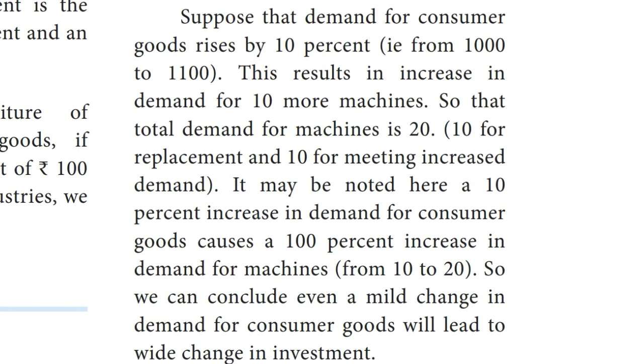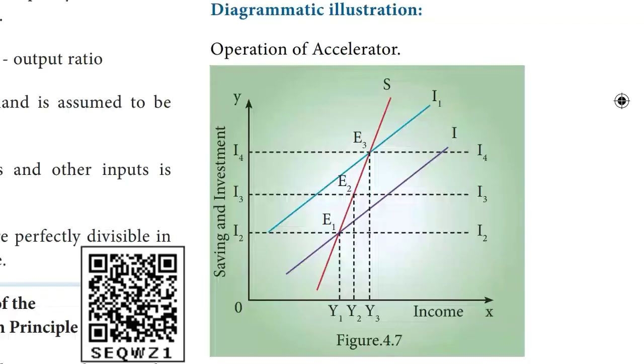Suppose that the demand for consumer goods rises by 10%, that is from 1000 to 1100. This results in an increase in demand for 10 more machines, so that the total demand for machines is 20, that is 10 for replacement and 10 for meeting increased demand. It may be noted here that a 10% increase in demand for consumer goods causes a 100% increase in demand for machines, that is from 10 to 20. So we can say that even a mild change in demand for consumer goods will lead to a wide change in investment.